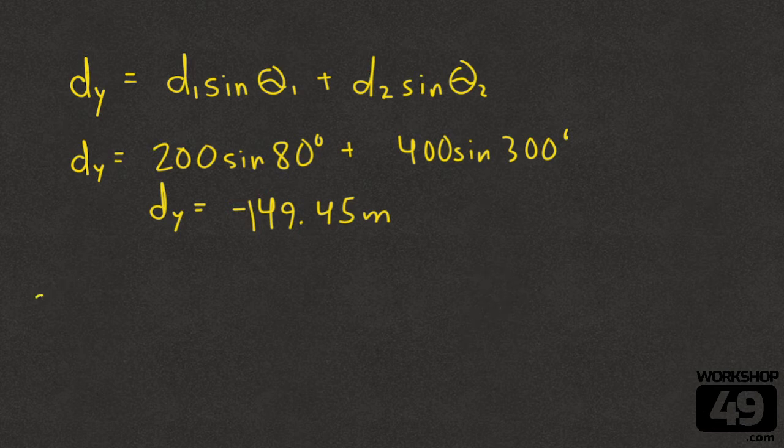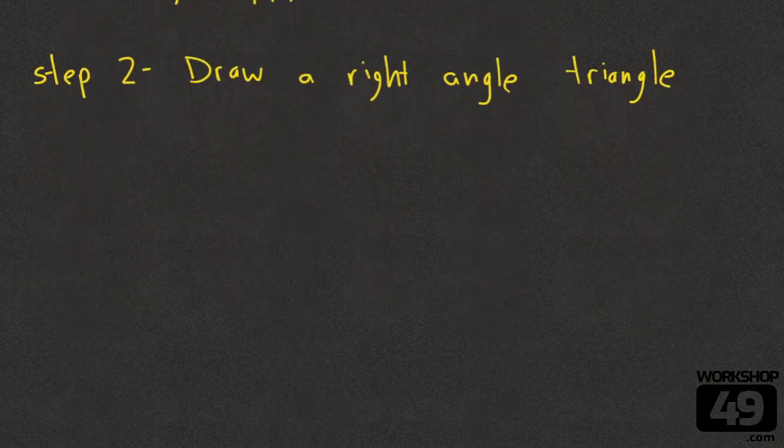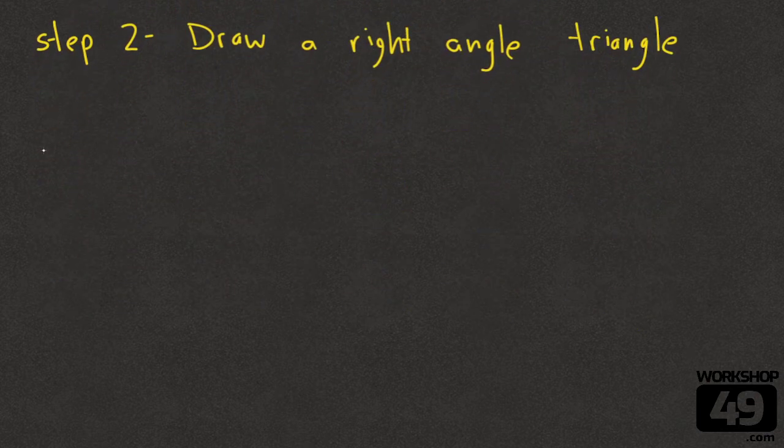Step 2. Draw a right angle triangle. What's beautiful about this method is regardless of how many vectors we need to combine, at this point, we are going to turn it into a single right angle triangle.